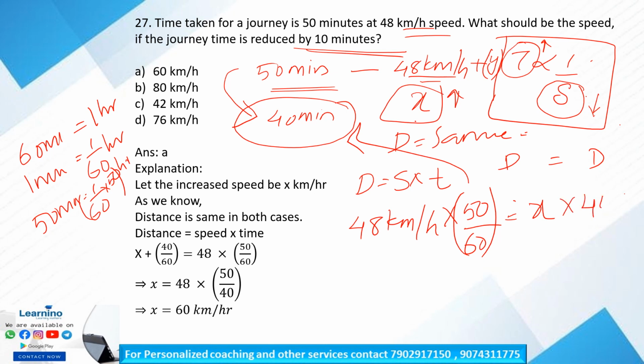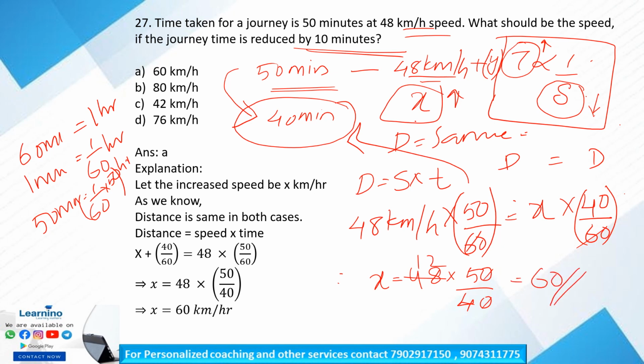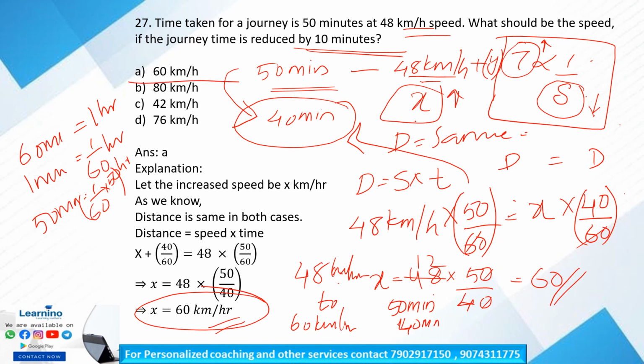Our reduced time is 40 divided by 60. Again, 40 minutes is converted to hours as 40 divided by 60. Therefore, x equals 48 into 50 by 40, as the 60s cancel each other. By solving this, we get x equal to 60 kilometer per hour. By increasing the speed from 48 kilometer per hour to 60 kilometer per hour, the time is reduced from 50 minutes to 40 minutes. Is it clear? So x is equal to 60 kilometer per hour. Option A is our correct answer.